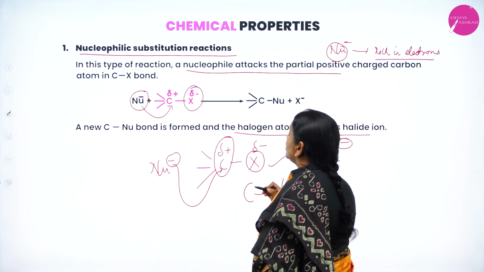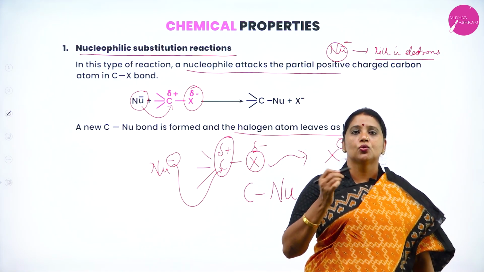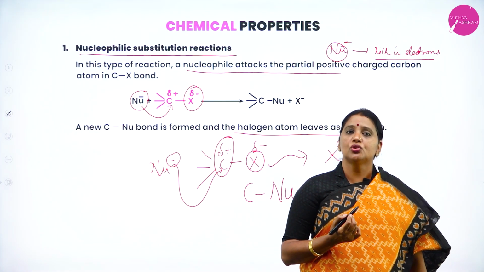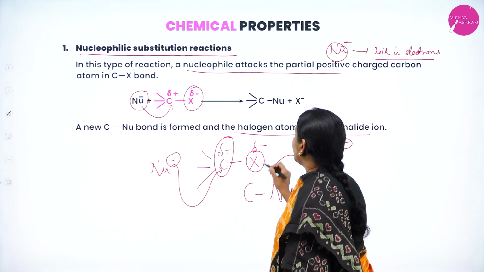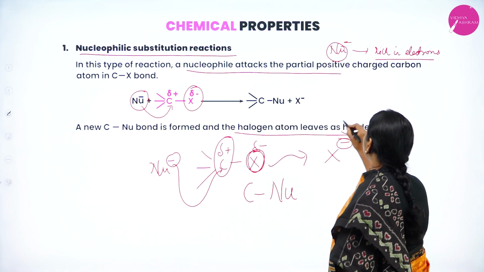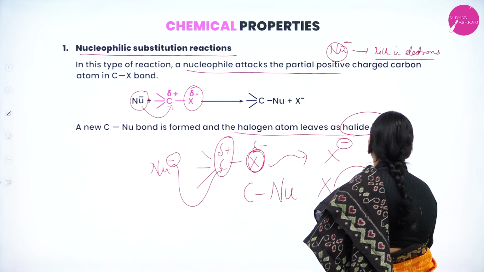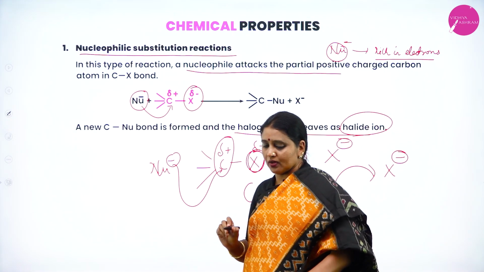Therefore, during nucleophilic substitution, there is formation of a new bond. What is the new bond? Carbon-nucleophile. And which one gets detached? The halogen gets detached from carbon and leaves in the form of what? Halide ion. X comes out in the form of what? X minus.